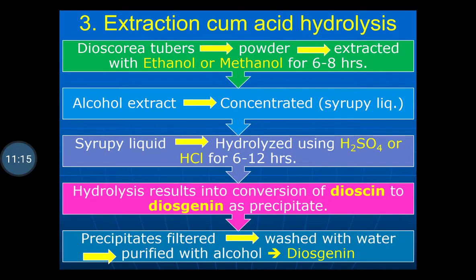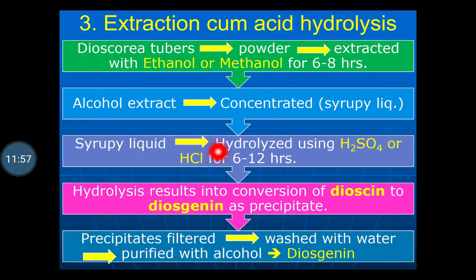Then the third method, that is the extraction cum hydrolysis. As the name indicates, first of all the extraction of the glycosides is done and then it is subjected to hydrolysis. In this case, the Dioscorea tubers are taken, reduced to powder, then extracted with the solvent ethanol or methanol for 6 to 8 hours. Then they are filtered, the alcoholic extract is separated, then concentrated. After concentration, you will obtain a syrupy liquid.